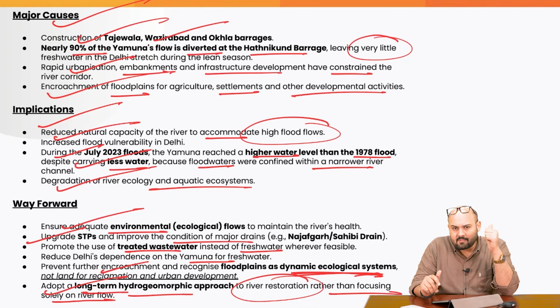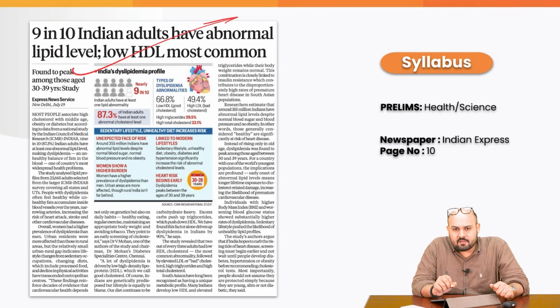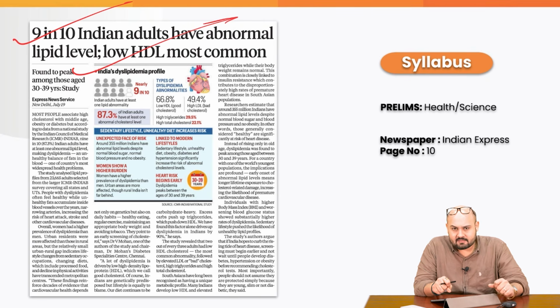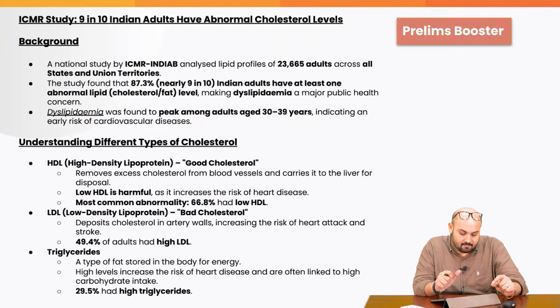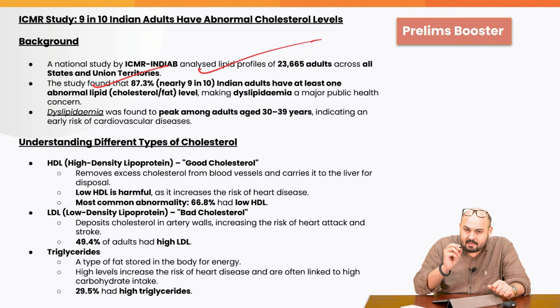Let's go to the prelims pointer section. Now coming to the prelims pointers, we have the very first topic which talks about a report published by the ICMR which says that almost 9 in 10 Indian adults have abnormal lipid levels, that is the cholesterol levels, the fat levels in the blood. A national study by the ICMR analyzed the lipid profiles of almost 23,000 adults across different states and UTs. The study found that almost 9 in 10 adults have at least one abnormal lipid, cholesterol or fat, making dyslipidemia a major public health concern.